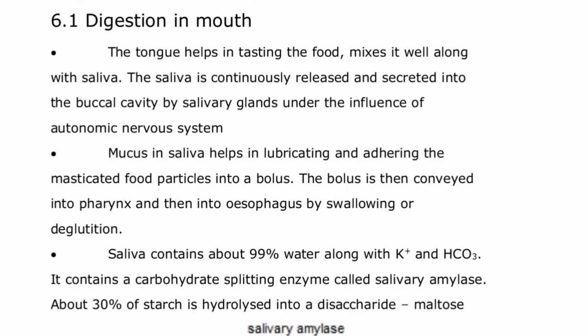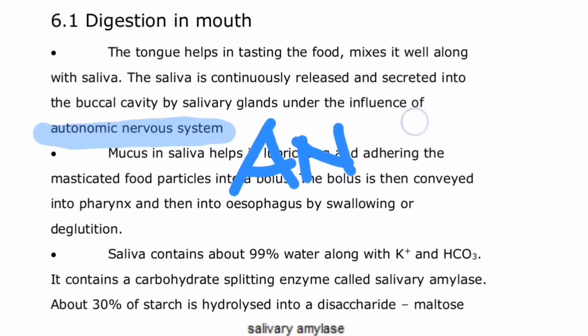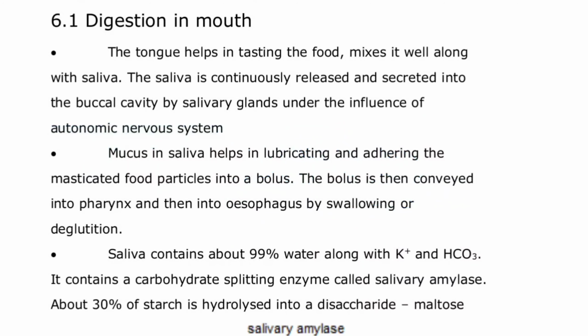Now, the saliva is continuously secreted into the buccal cavity by the salivary glands under the influence of the autonomic nervous system. The mucus in the saliva helps in lubricating and adhering the masticated food particles into a bolus, or rather we call it the mechanical churning of the food.